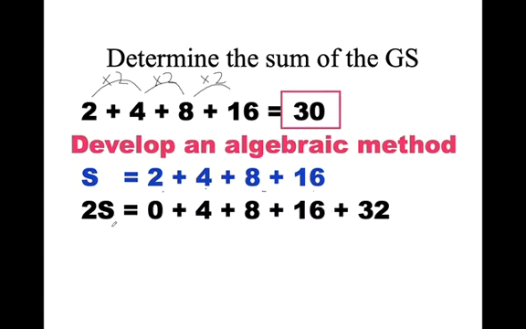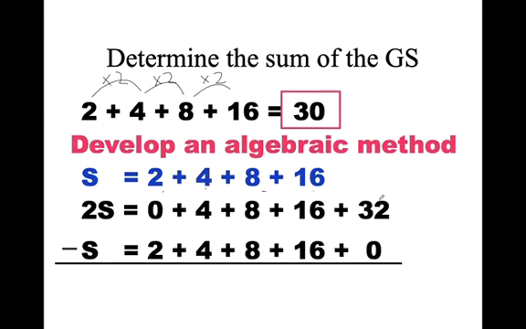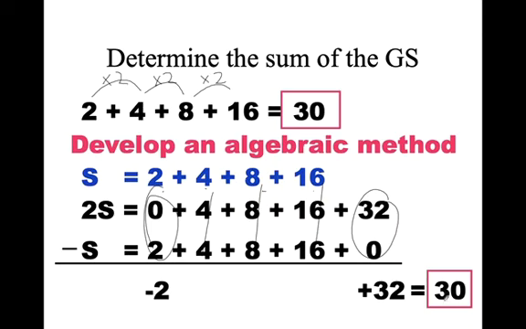And then what I'm going to do is multiply it by 2. And this is a step that you probably wouldn't think of. I'm going to times all the values by 2, and then I'm going to introduce a 0 here and slide everything over. And then, as it turns out, it's interesting. If I subtract my first list of S, all these things end up running to 0 except the very first pair and the last pair, which is -2 and 32, which equals 30.